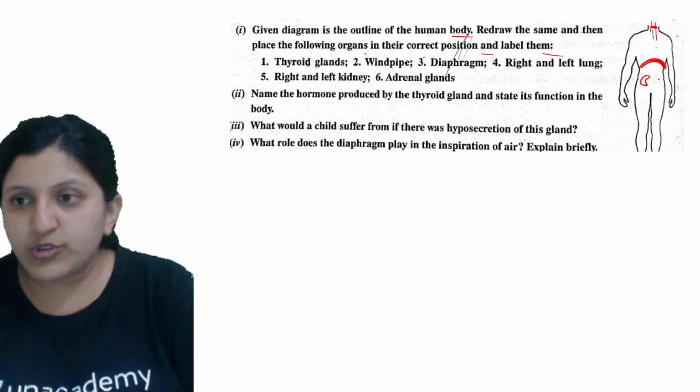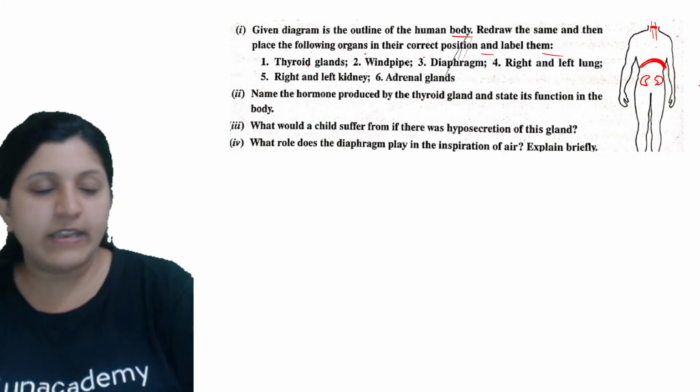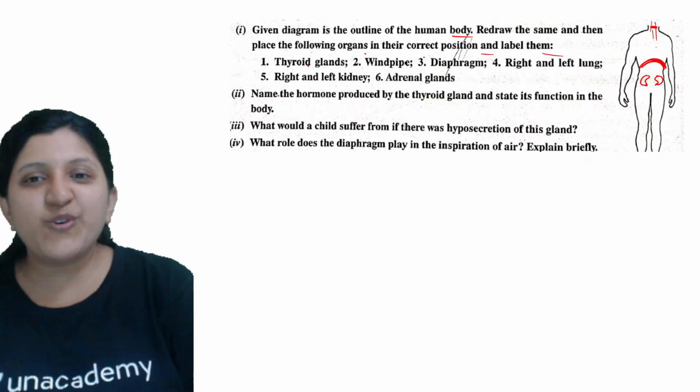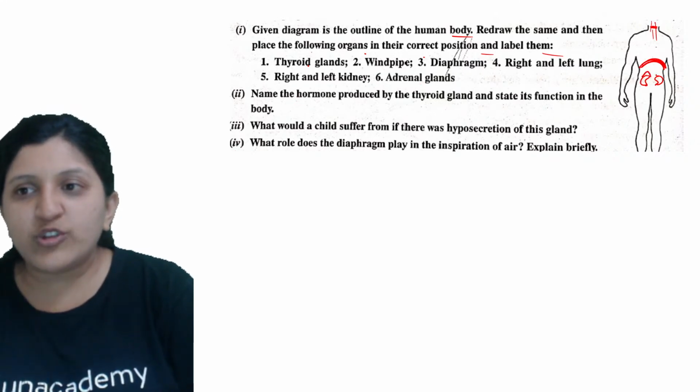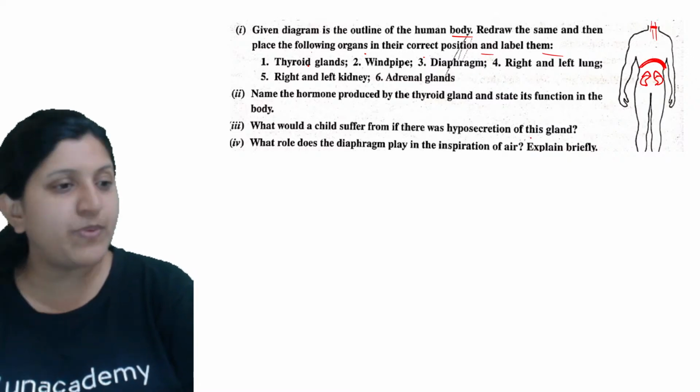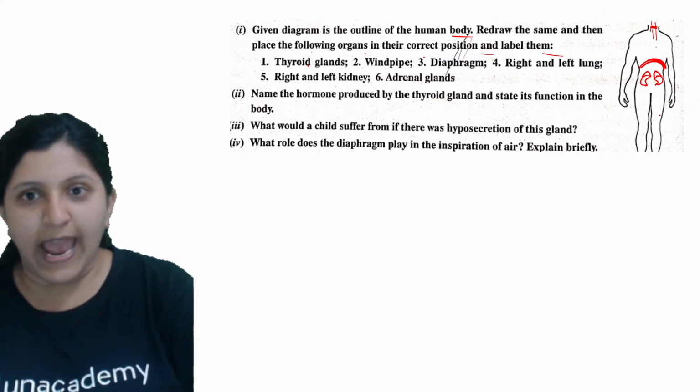Yeah, this is the one. So here you can see a kidney which is there. Okay. So next, adrenal gland. So where do you find the adrenal gland? So there is a cap like structure which is present on the kidney. So that is the adrenal gland.